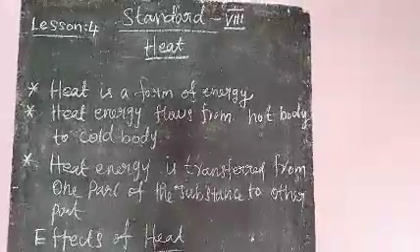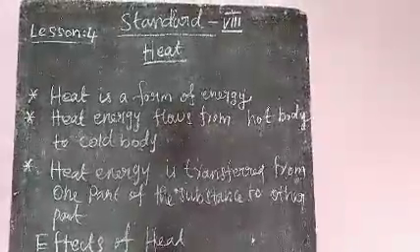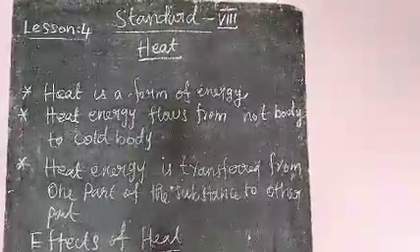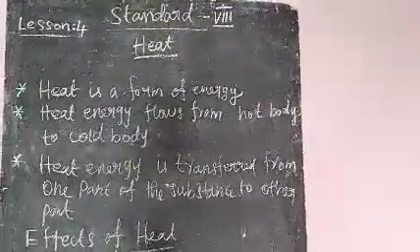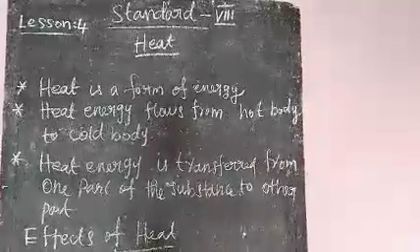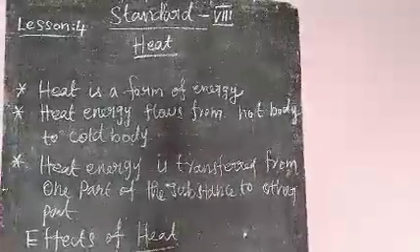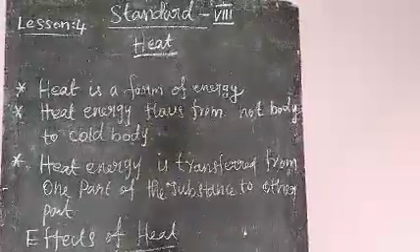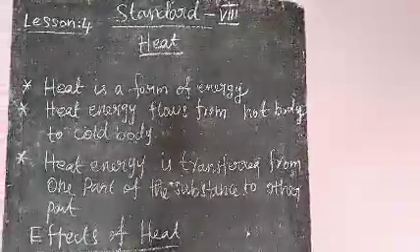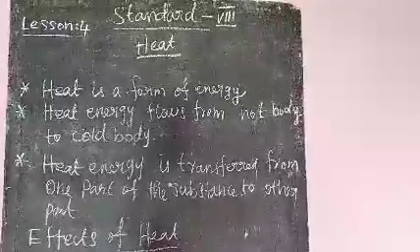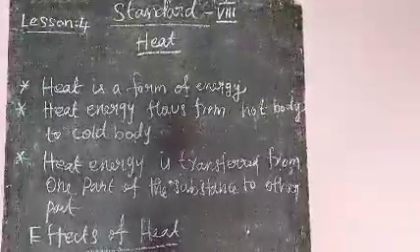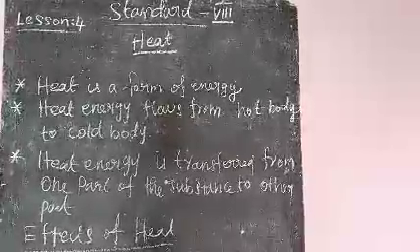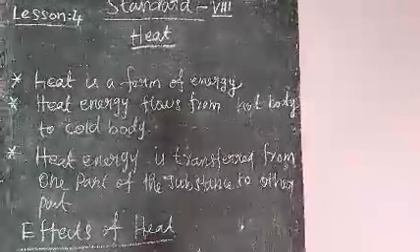For example, all substances are made up of atoms and molecules. The atoms and molecules are in vibratory motion. So a substance has some amount of heat. Then heat is supplied to the substance.